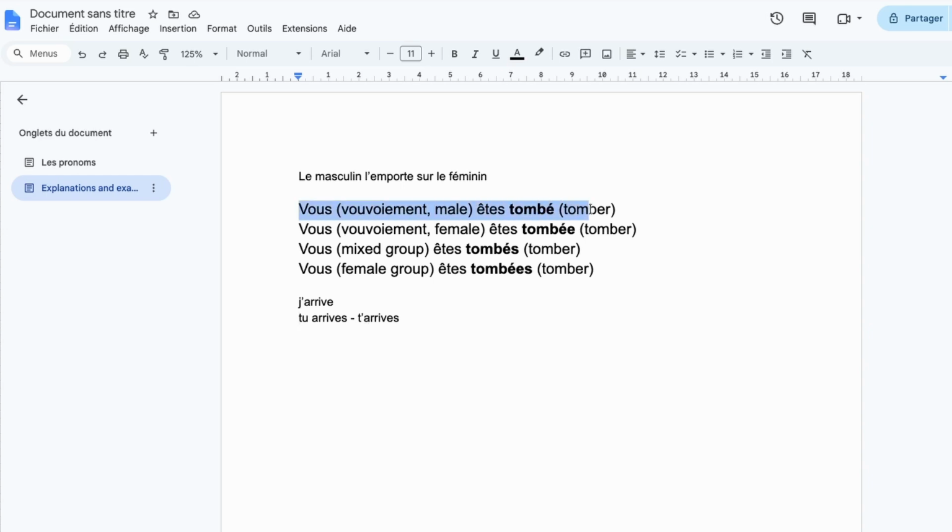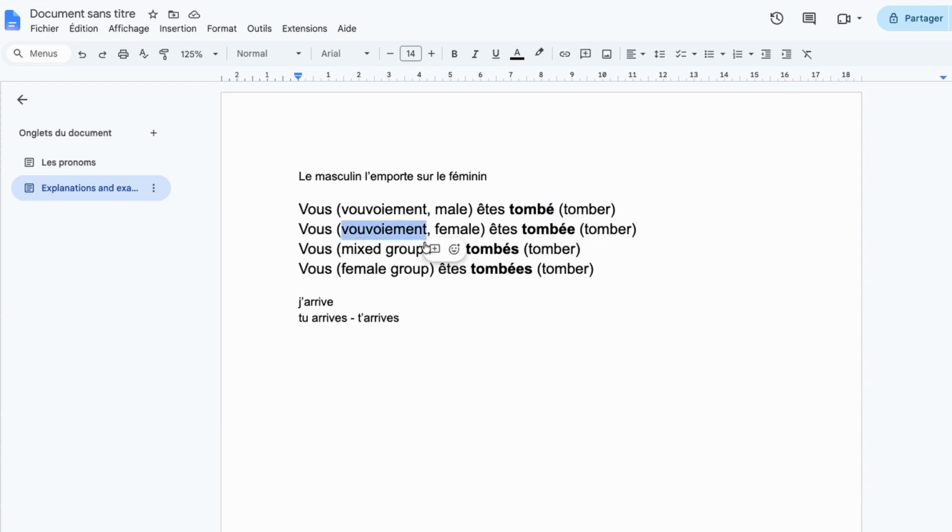So first case scenario, we've said you are using vous to speak to one person. This person is male, so we don't have to specify a plural component. We don't have to specify a female component. So we don't have to add anything. Vous êtes tombé, one person. We don't have to specify the plural. This person is male. We don't have to specify a female component. Okay? The second case scenario, we are speaking to one person.